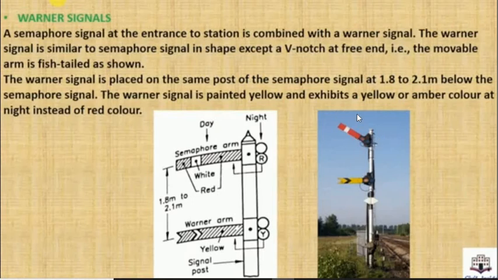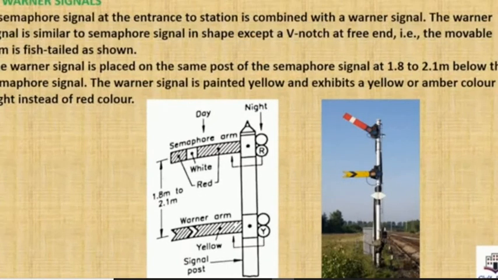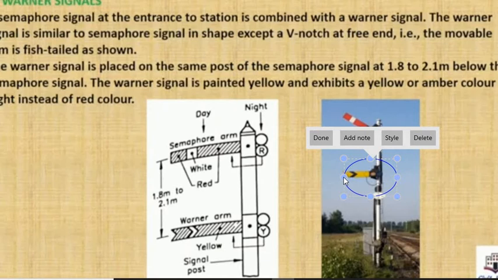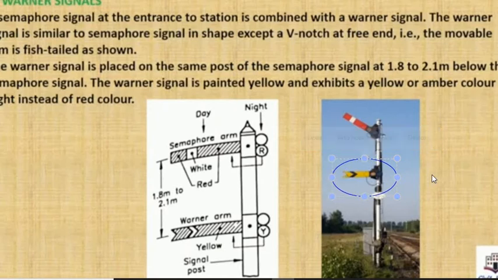In this case, this semaphore signal, you can see there is a red color with a white mark. But in this there is a yellow color with a V mark or arrow mark. This is called a V notch at its free end. Here the movable arm is fish-tailed as shown in the figure. It's like a fish tail here. So this is the Warner signal. Okay, understand this. This is the Warner signal.